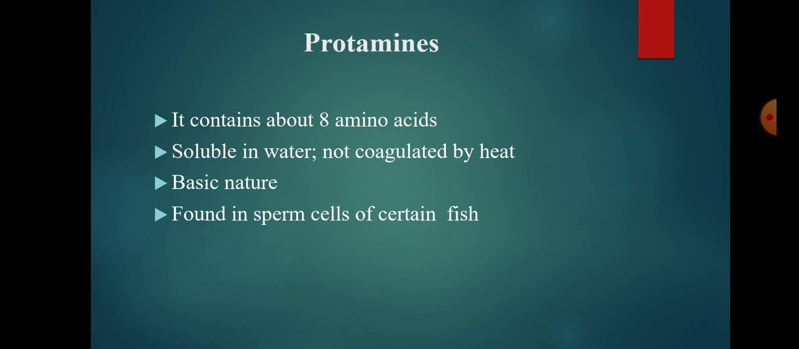The next one is protamines. These are the simplest of proteins and contain about 8 amino acids. They are soluble in water and are not coagulated by heat. They are basic in nature, and this is due to the preponderance of the amino acid arginine. Protamines are found in association with nucleic acid in the sperm cells of certain fish.